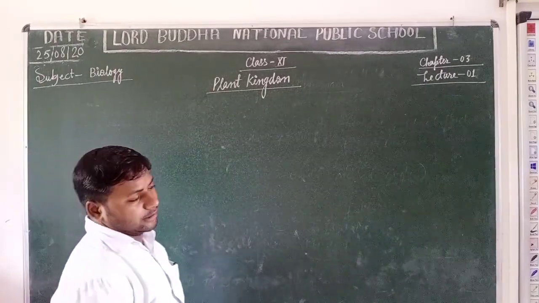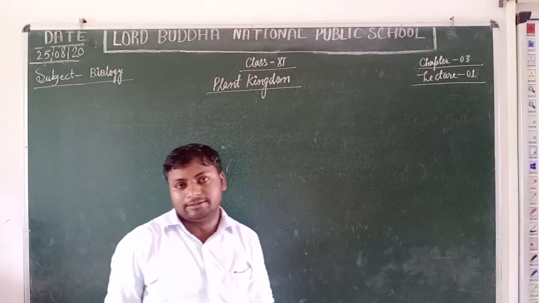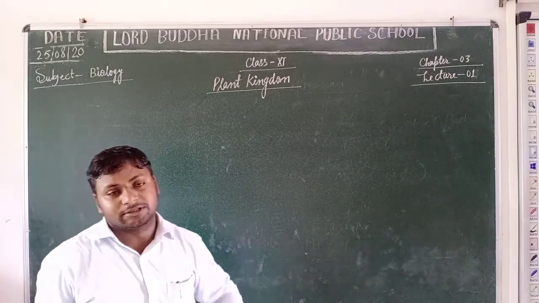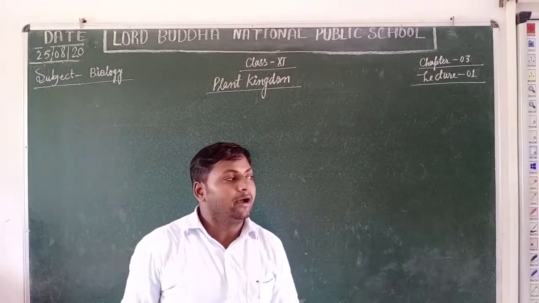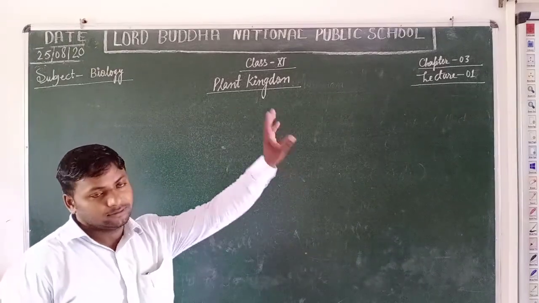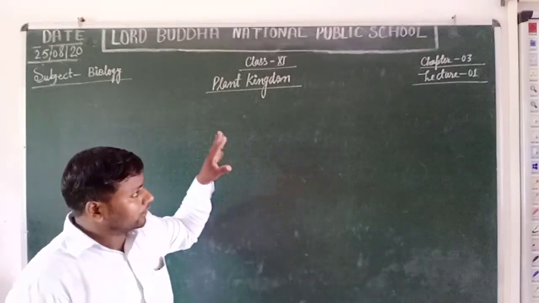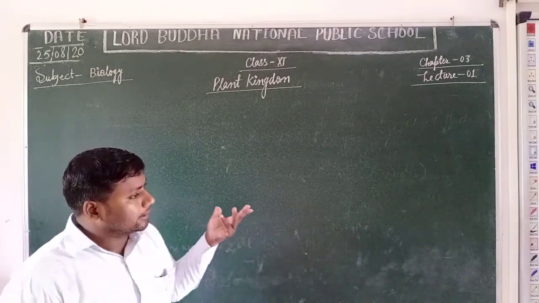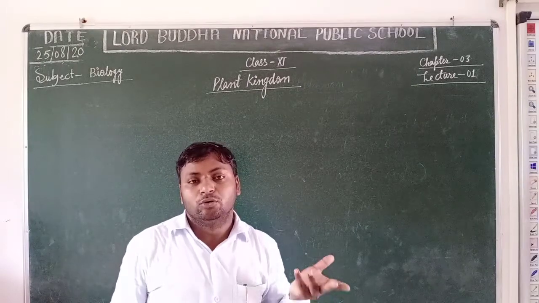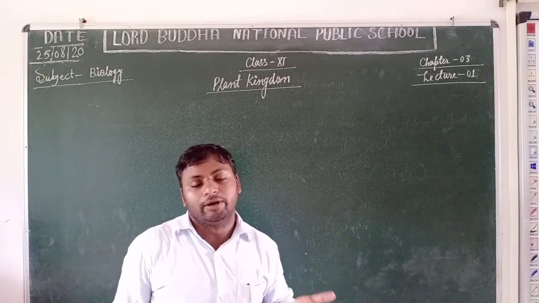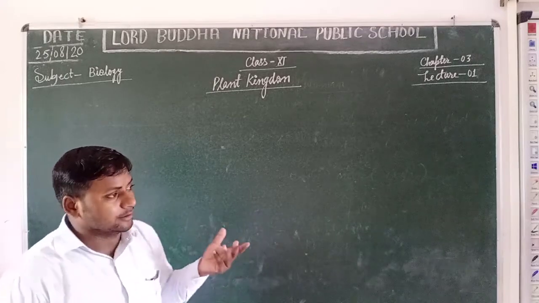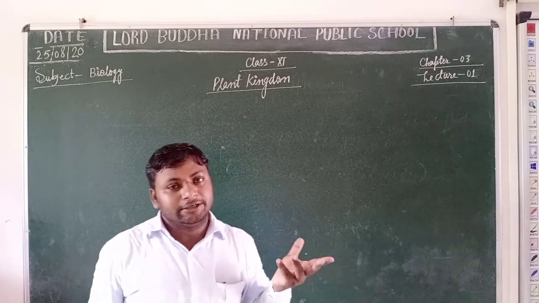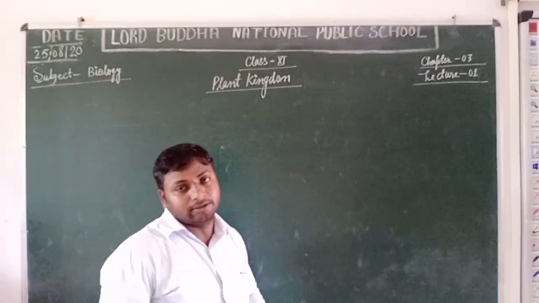Students, in the previous chapter on biological classification, all of you studied the five kingdom system that was suggested by R.H. Whittaker in 1969. According to him, the whole living world was classified into five kingdoms. Now here we are going to study the plant kingdom in detail.